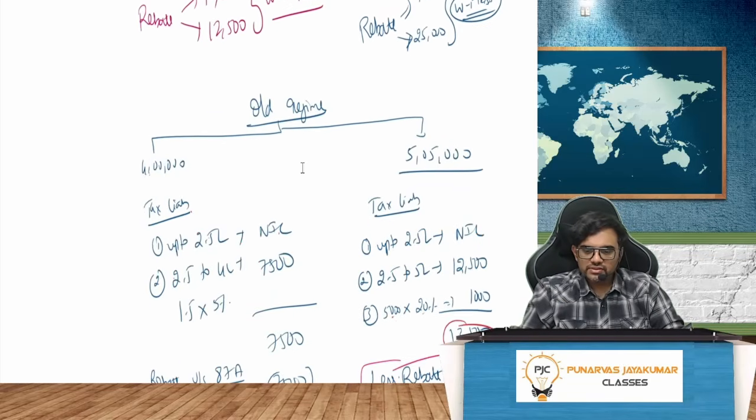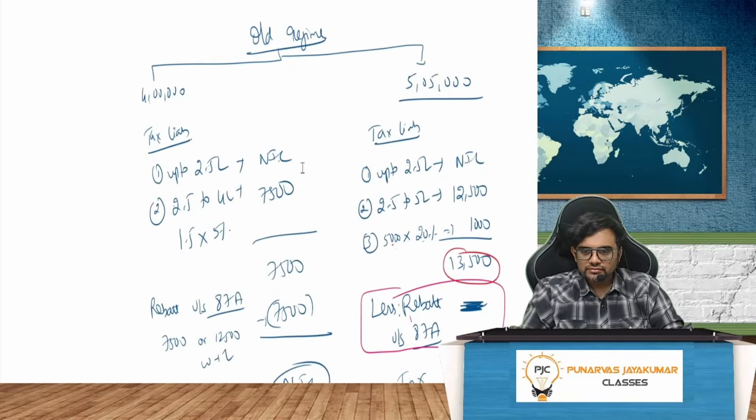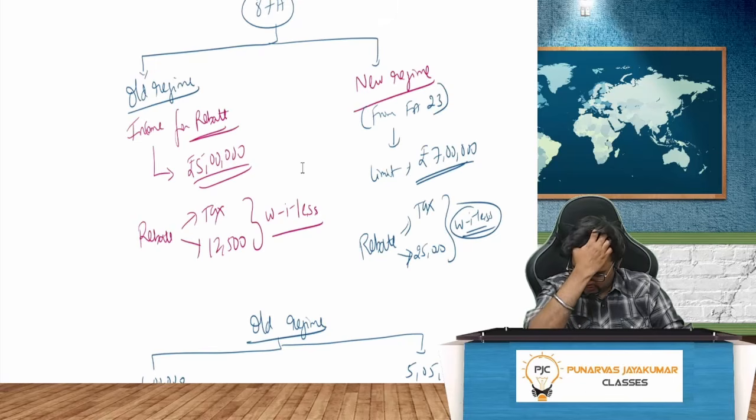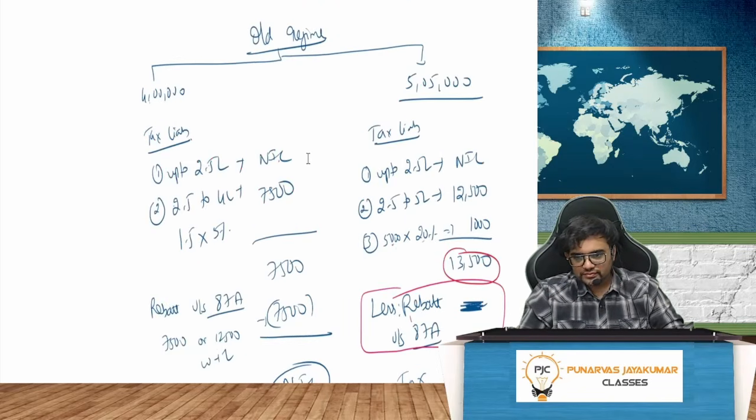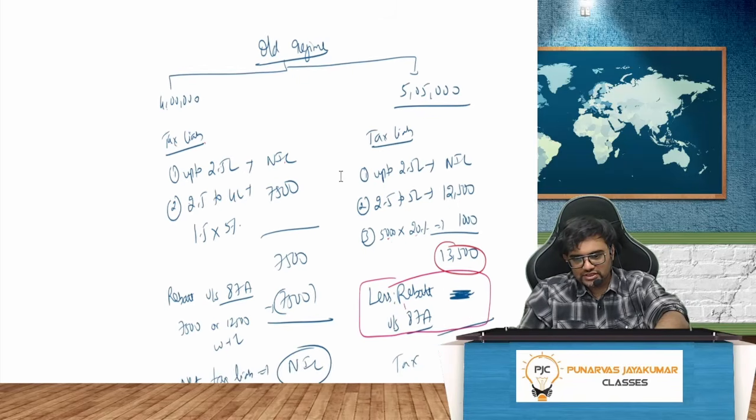So let's take an example. One more thing, guys. If you earn 1 rupee more than 5 lakh in the old regime, I repeat, if you earn 1 rupee more than 5 lakh in the old regime, you will not get the rebate. I will demonstrate here. Old regime, 2 examples I'll take.